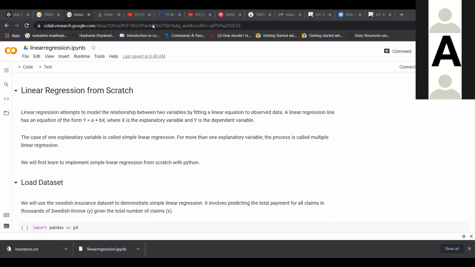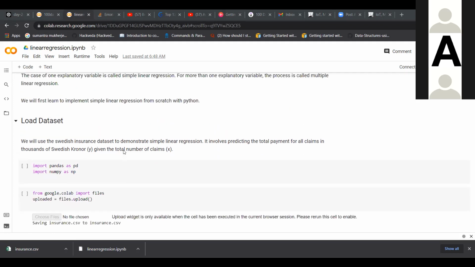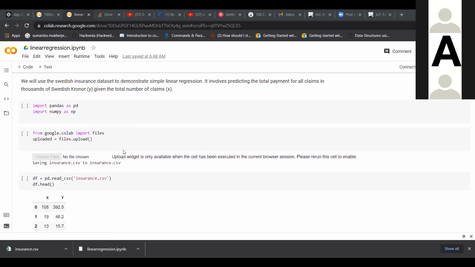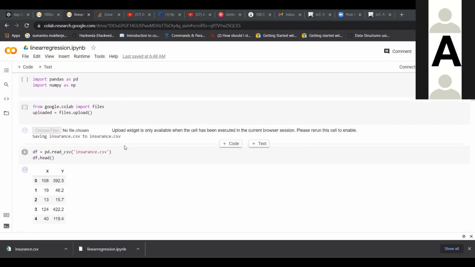So a is your slope, b is your intercept, x is your variable that is called the independent variable, and y is the dependent variable. Now scroll down, scroll up, scroll down. Now here you just run this line. Yeah, run this. Click on this. Yeah, correct.